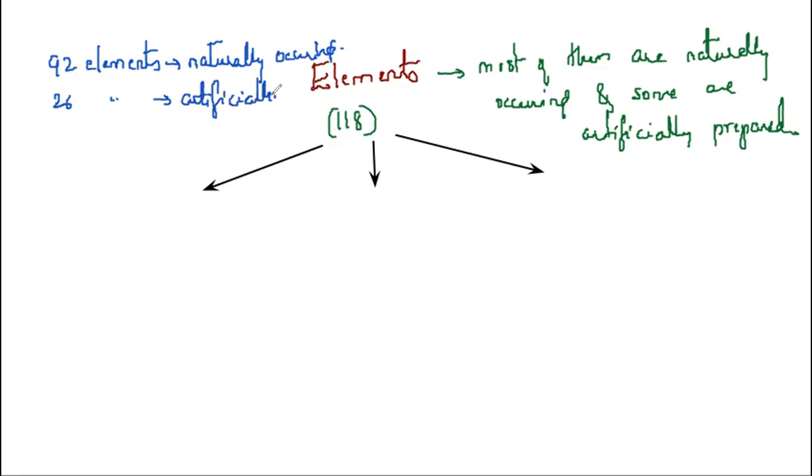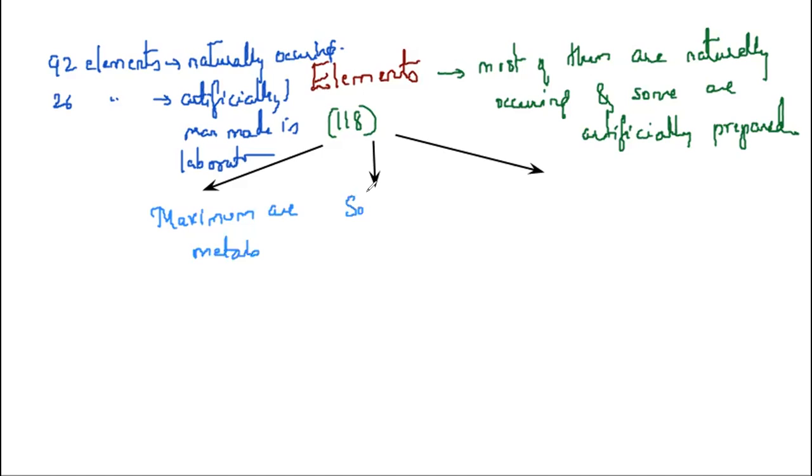Artificially means they are man-made in laboratories. And if you look at these elements, we know metals, non-metals, and metalloids, right? Maximum are metals. Some are non-metals.